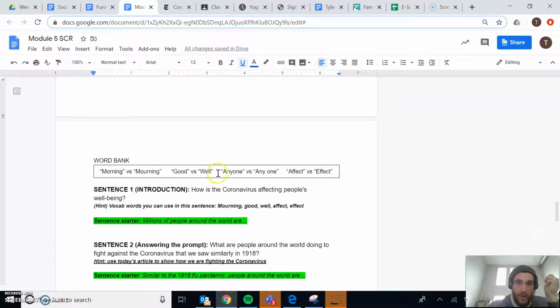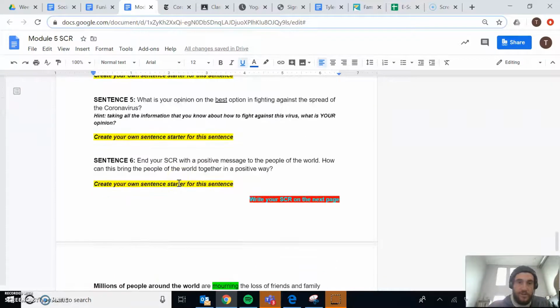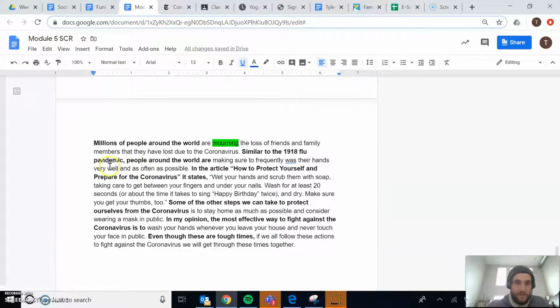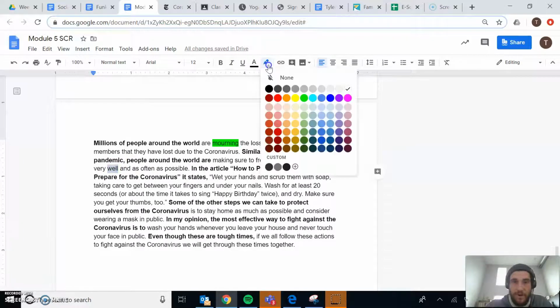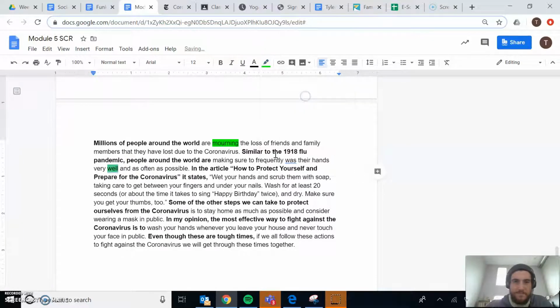Now, well is one of our commonly confused words. When do we use well and when do we use good? I made sure to include that in there, so I'm going to highlight that again. Now I'm only on my second sentence, and I've already met that criteria for success, including at least 2 of my vocab words within my writing.